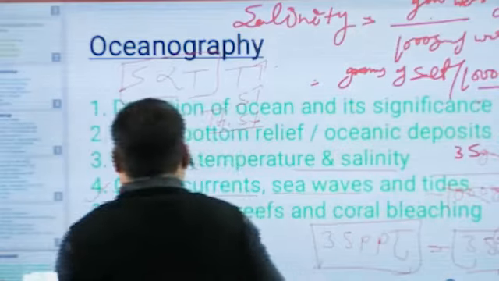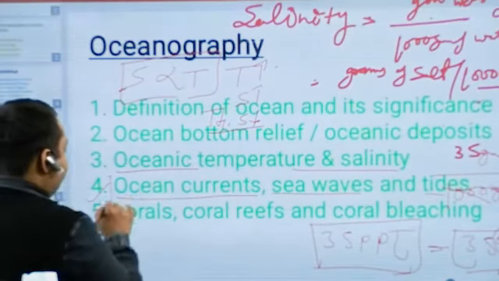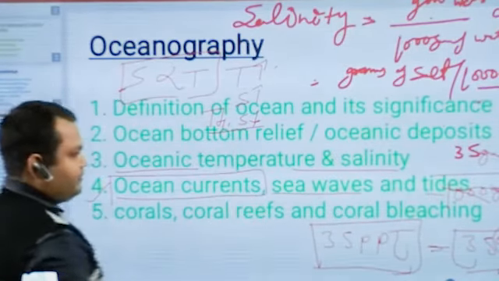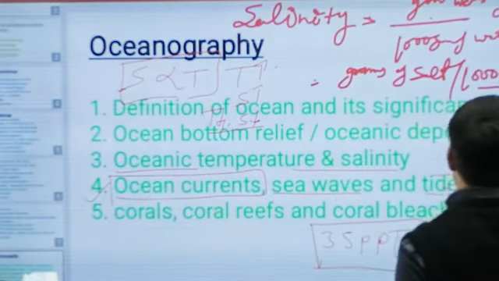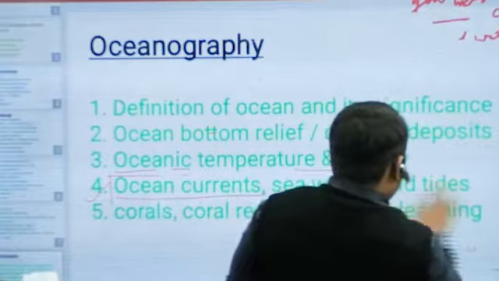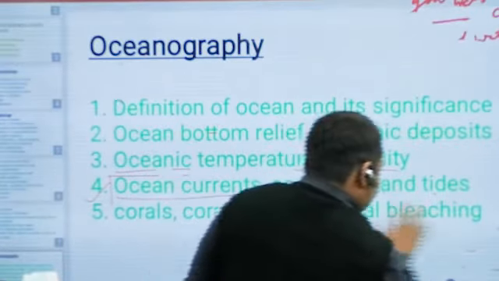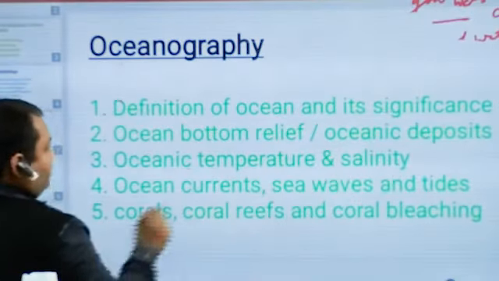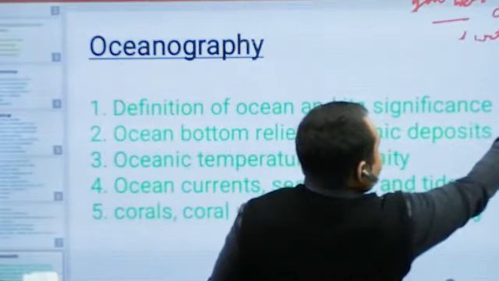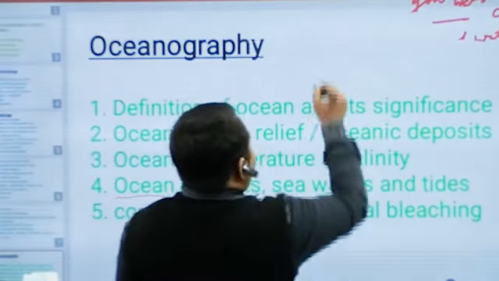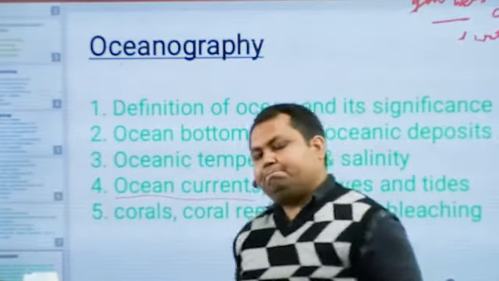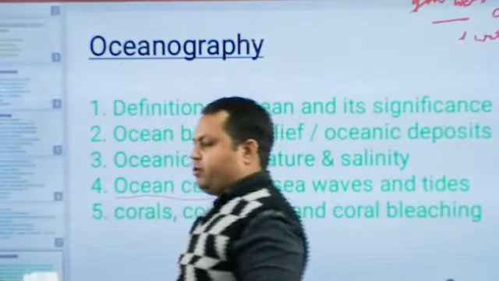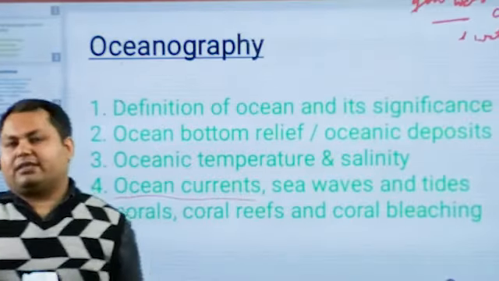First of all, here we need to understand the oceanic currents. What are the oceanic currents? Oceanic currents are flowing water bodies either on the surface of an ocean or at a certain depth.